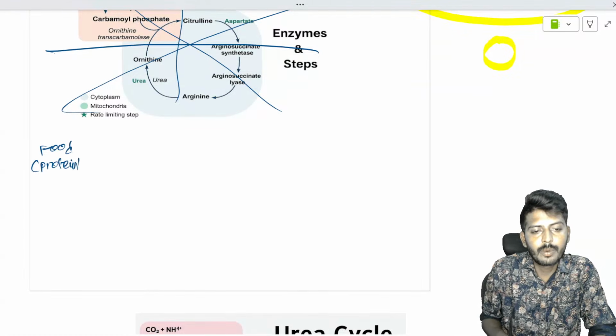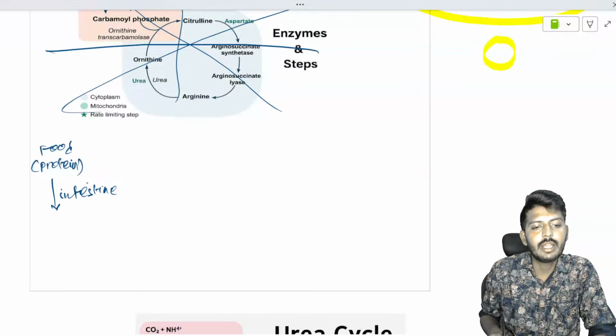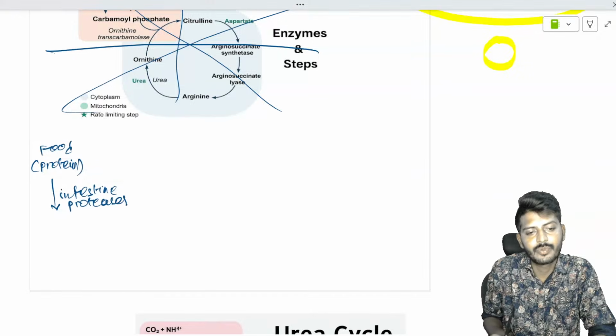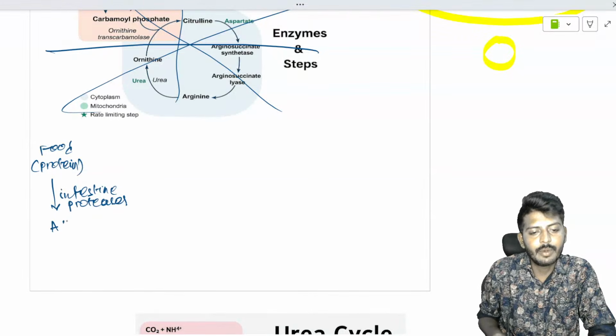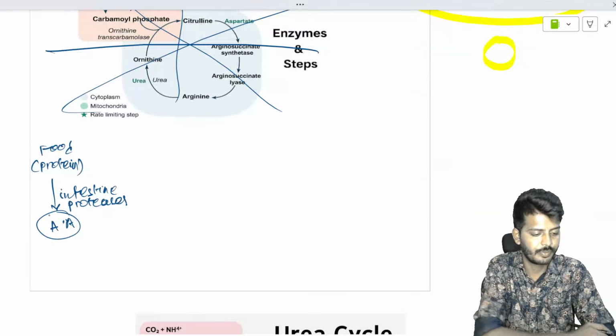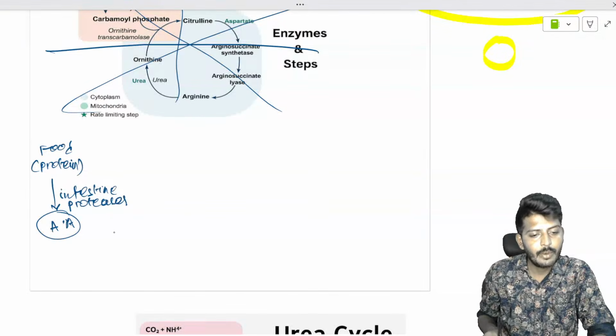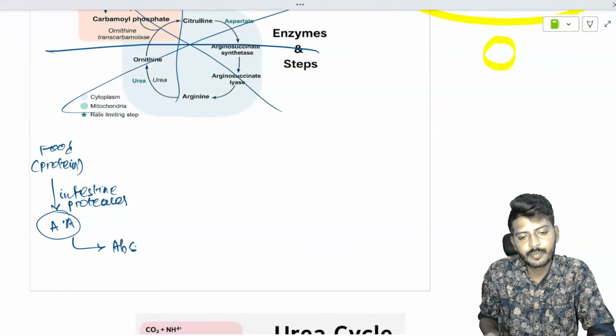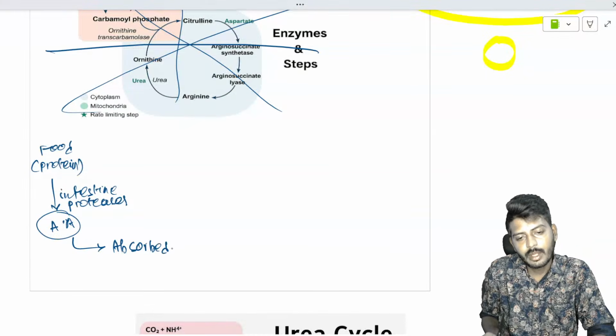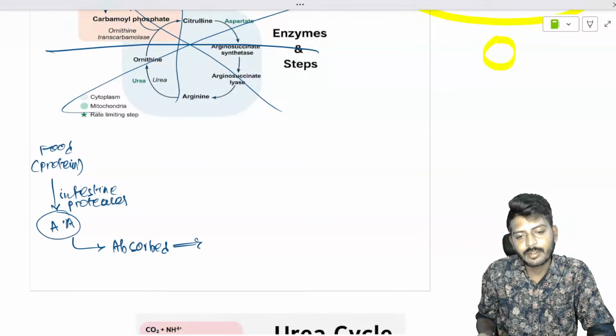Okay, now proteins will go to the GIT, into the intestine. Now in the intestine, under the influence of proteases, proteins will break down into amino acids. These amino acids will get absorbed. These absorbed amino acids go and synthesize the new protein.